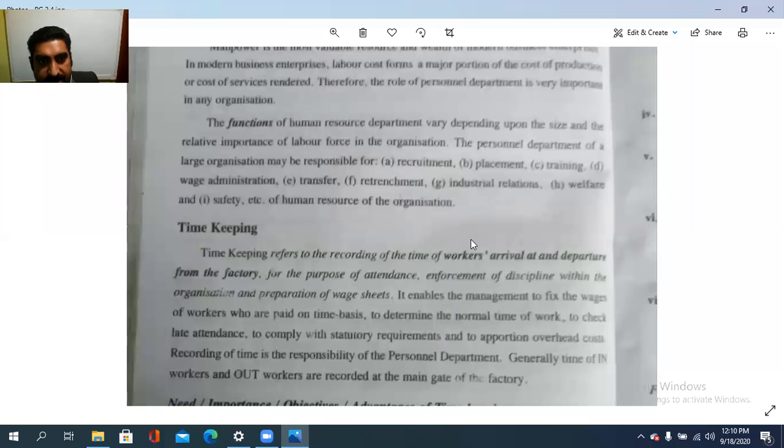So today we see what is a timekeeping department. There are several departments that perform functions in order to control the labor cost. So the first thing is what? The timekeeping department. So we will see what is a timekeeping department. Timekeeping department refers to the recording of the time of the worker's arrival and departure.